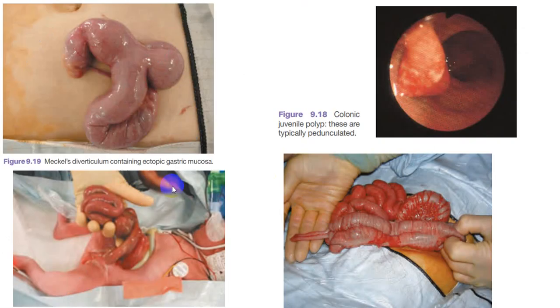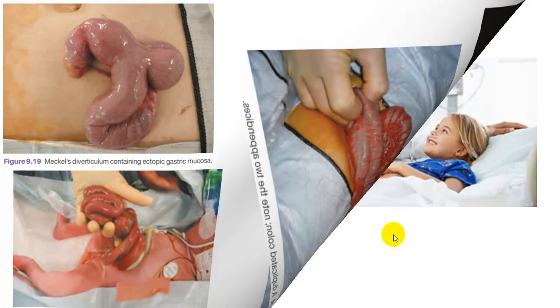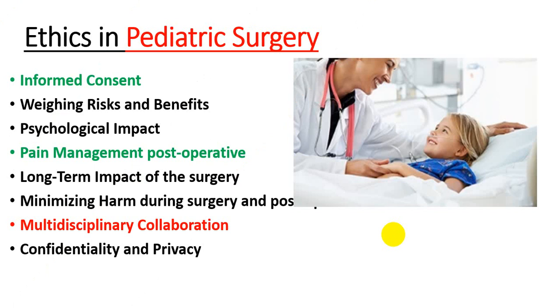Let's talk about the different types of gastrointestinal conditions: the mucus diverticulum containing gastric mucosa, and this is the gastroschisis in which the gastric foregut is prolapsed near the umbilical opening, and this is a colonoscopic juvenile polyp which is pedunculated, and this is a double duplicate colon along with two appendices.